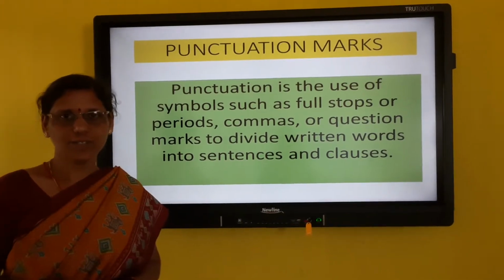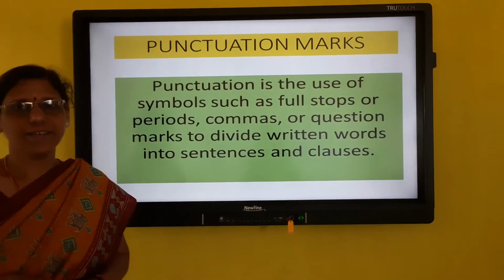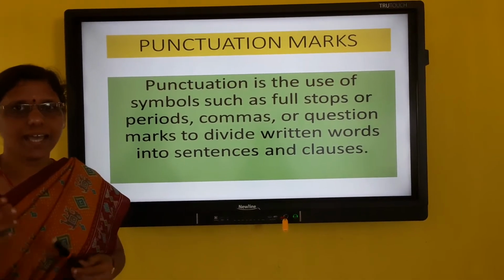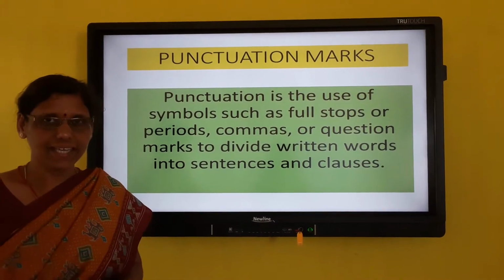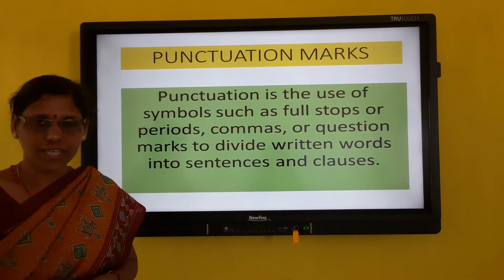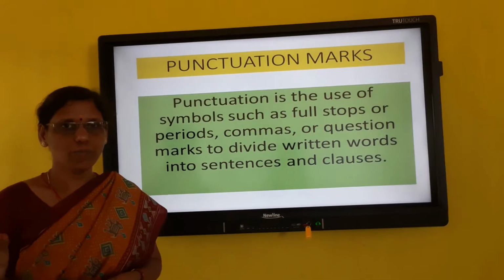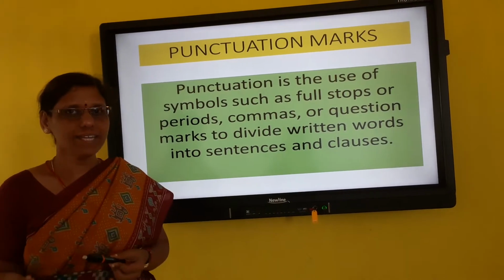Hello, today we are going to see punctuation marks. When do we use punctuation marks? We use punctuation marks while writing to convey the meaning clearly. If we see the punctuation marks while reading, we can know when to pause, when to give proper intonation, so that meaning will be conveyed nicely.